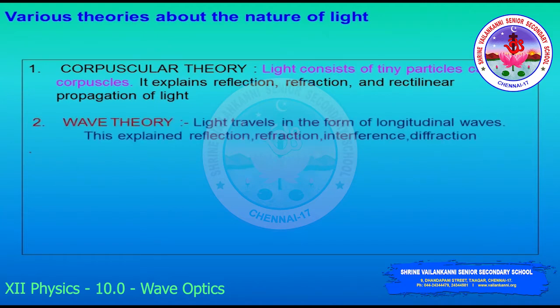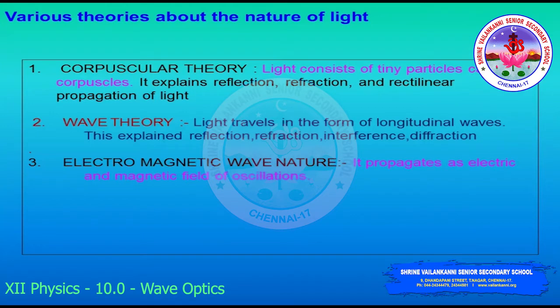Now in this chapter we study the wave theory of light, given by Christian Huygens. He said light travels in the form of longitudinal waves, like sound propagation. This theory explained reflection, refraction, as well as interference, diffraction, and polarization of light, and also the electromagnetic wave nature.